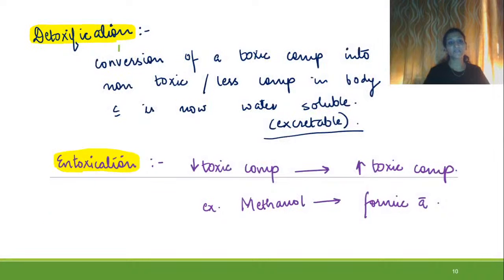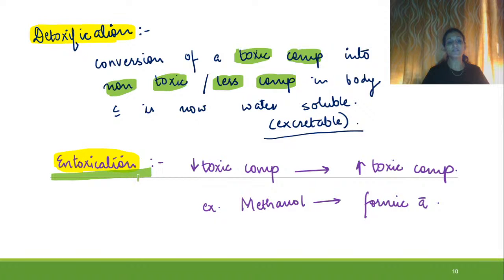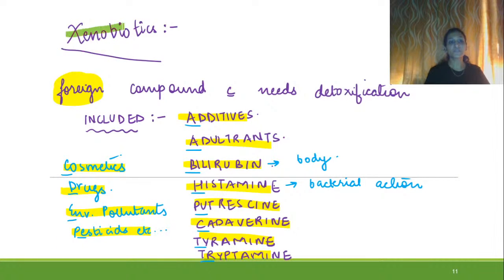So detoxification is conversion of a toxic compound into a non-toxic or less toxic compound, and intoxication means conversion of a less toxic compound into a more toxic compound. Conversion of less toxic into more toxic one. This is intoxication.